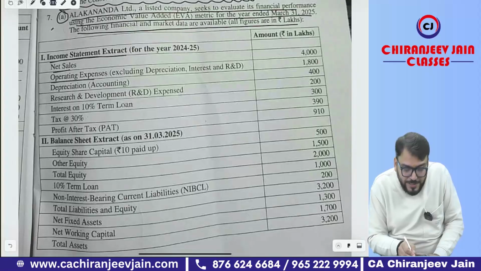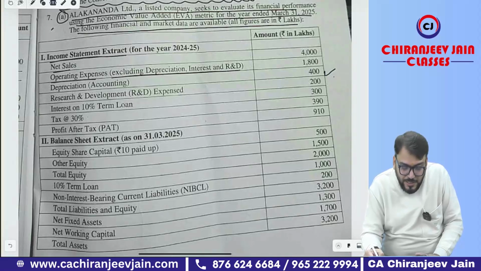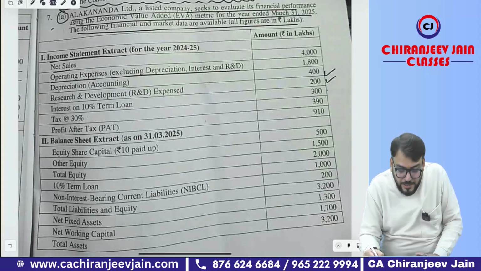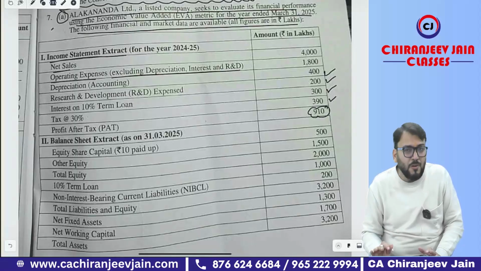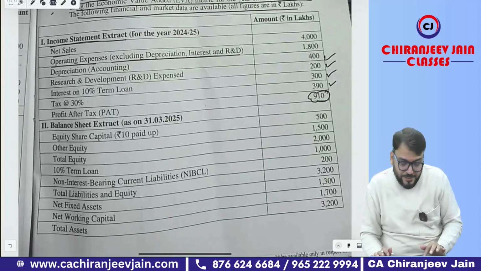Net sales, operating expense excluding depreciation, interest and R&D expense. After that, they have deducted depreciation, accounting, and research and development. The entire research and development has been expensed. Interest on 10% term loan, tax rate 30%, and profit after tax has been given. But for EVA, we want net operating profit after tax, that means NOPAT.